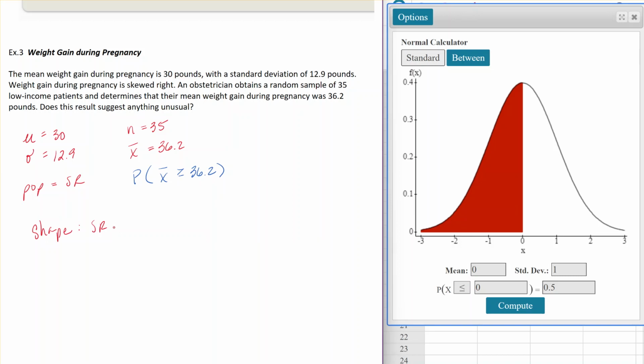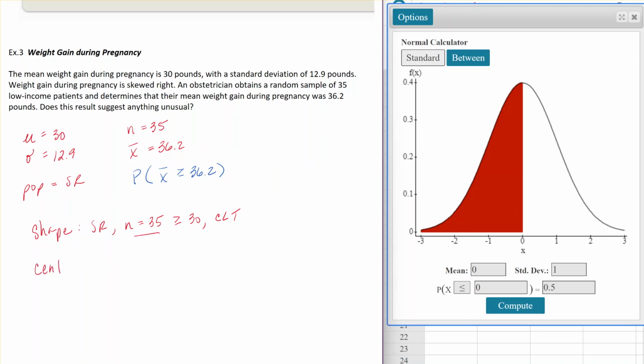So the population is skewed, but the central limit theorem says that as long as my sample size, which is 35, is greater than or equal to 30, then the central limit theorem guarantees that the sample mean distribution ends up being normal. And so we have met that minimum threshold, and the shape of our sample distribution will move to be a normal distribution, even though the population's shape is skewed.